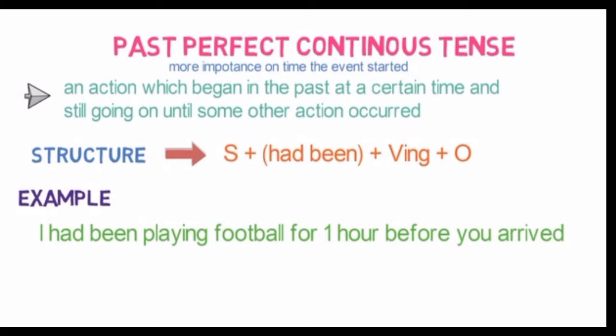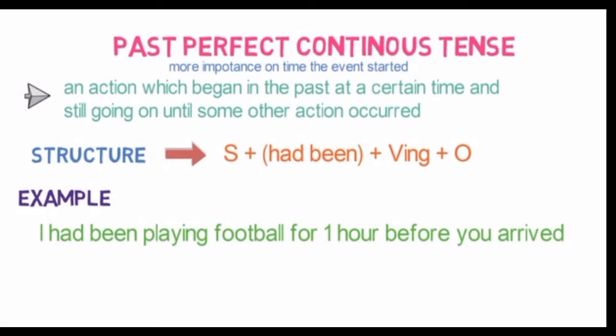See the example. I had been playing football for 1 hour before you arrived. That means one action is the arrival of a person, and the first action is I had been playing football for 1 hour. So here two actions are there. One started in the past and the other occurred when that past action was still going on.